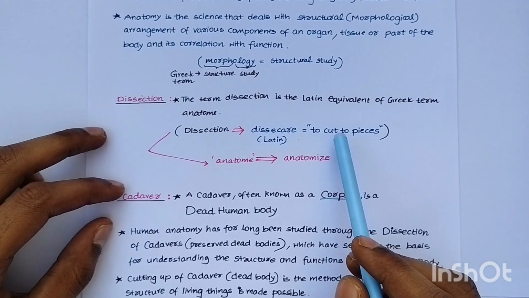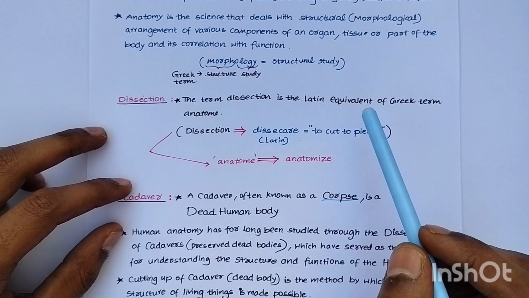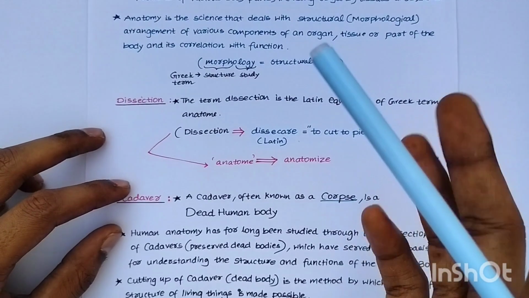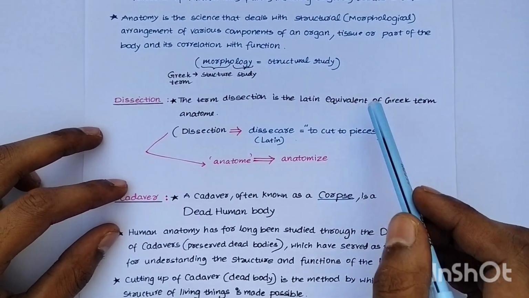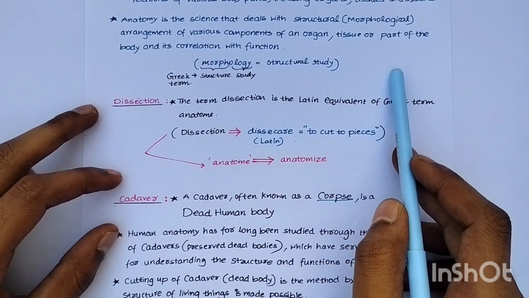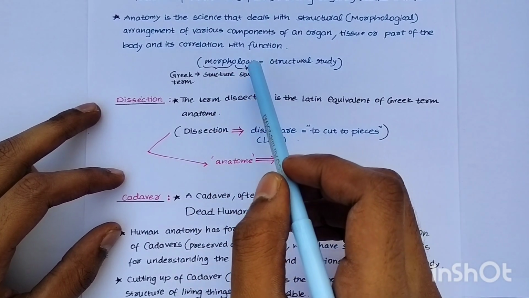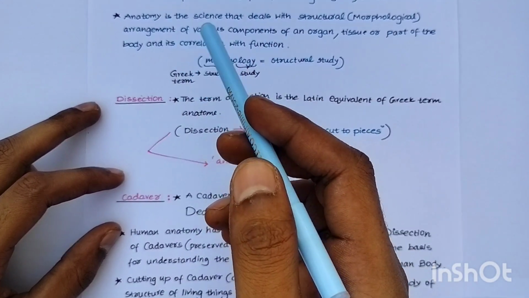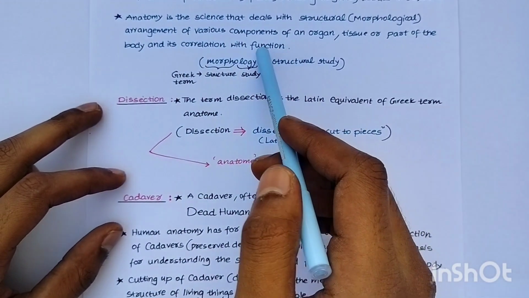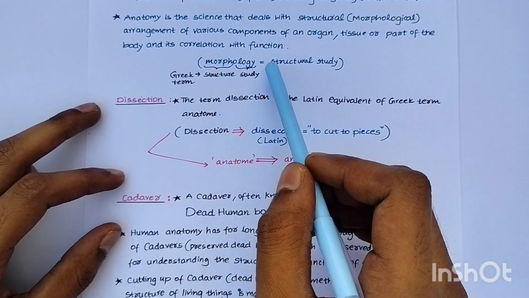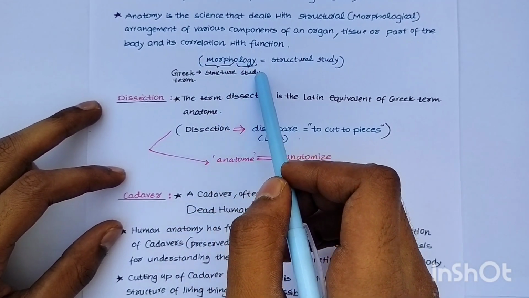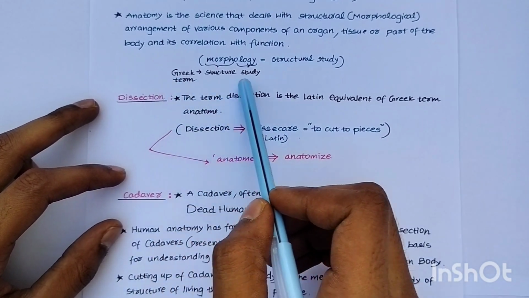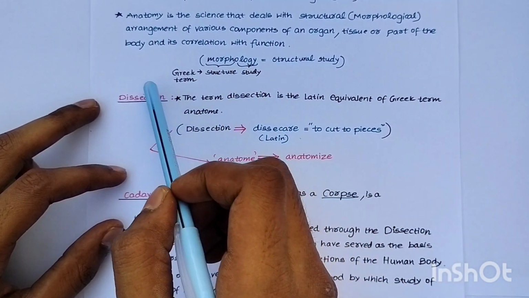So here, we'll learn some terms that are frequently used in the chapter. If you go into the depth, you'll encounter many of these terms. So we'll discuss morphology. What is morphology? In your previous intermediate studies, you studied morphology. It's the structural study. In Greek, morph is structure and logy is the study. So this is about morphology, and now dissection.